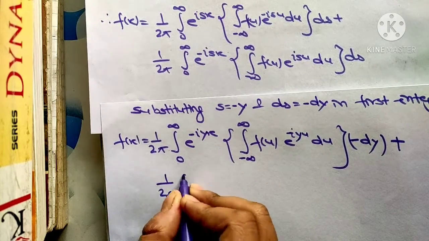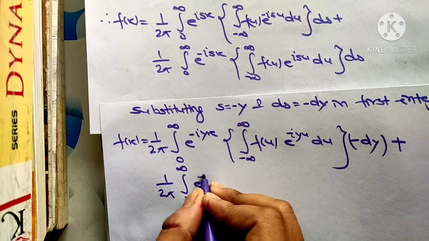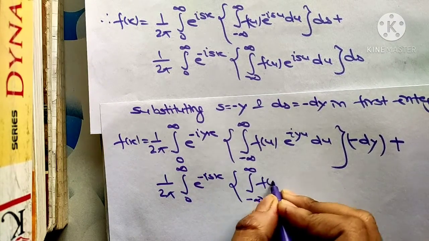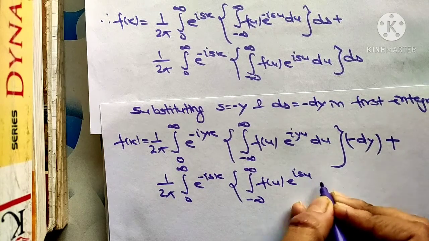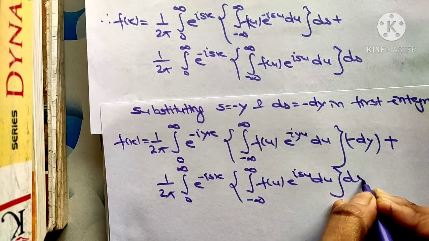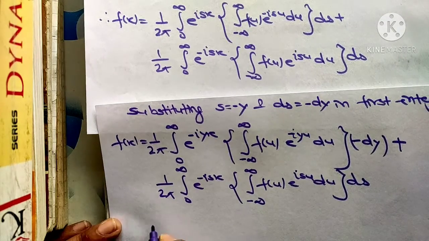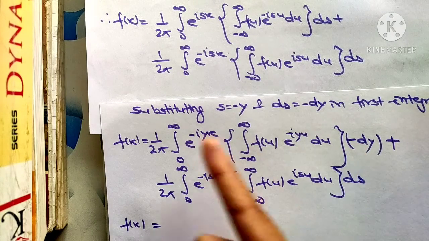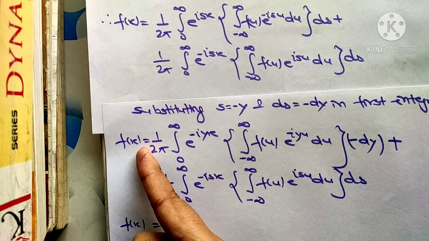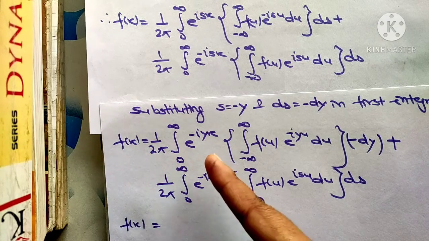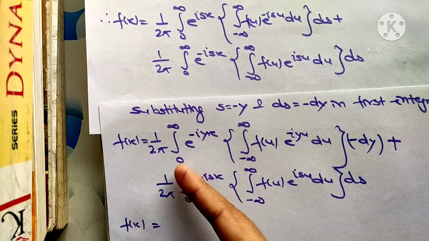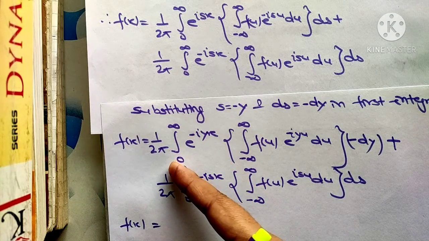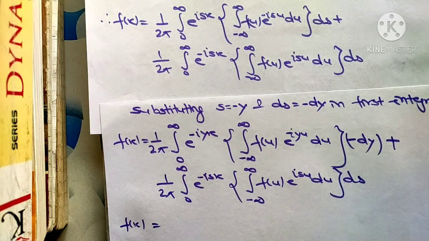1/2π ∫ from 0 to infinity e^(-isx) ∫ from minus infinity to plus infinity f(u) e^(isu) du ds. Now we get just a minus sign in front of this integral. To avoid this minus sign, we are going to change the limits. You know this property of integral, that if we change the upper limit to the lower limit and the lower limit to the upper limit, the sign of the integral gets changed.